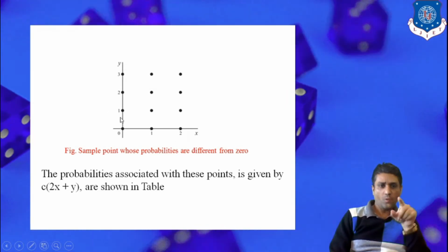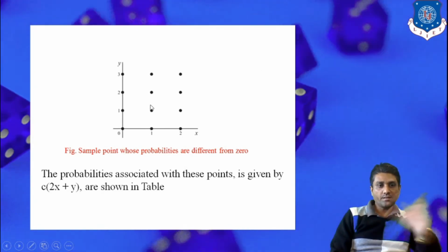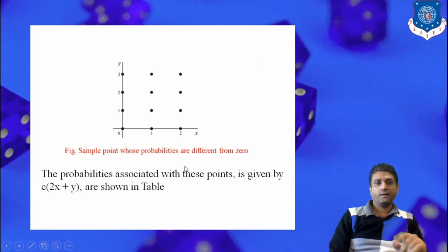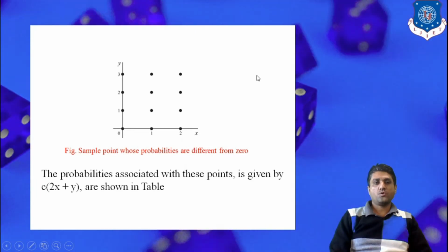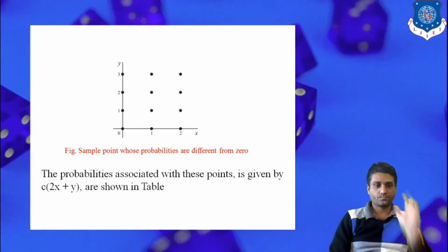Now on these 12 points, the probability function takes a non-zero value, c into 2x plus y. If we consider any point which is beyond this figure, say the point (5, 6), it is definitely outside this figure. So at that point (5, 6), the value of the probability function f of xy is 0.